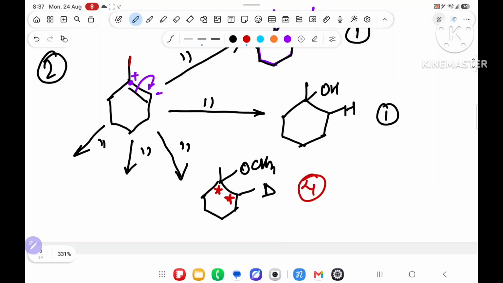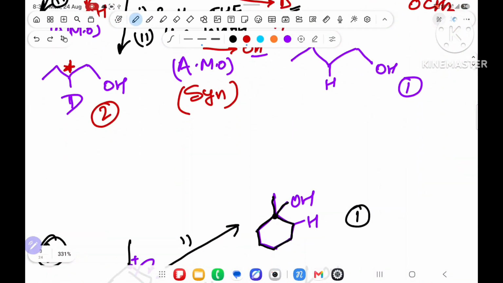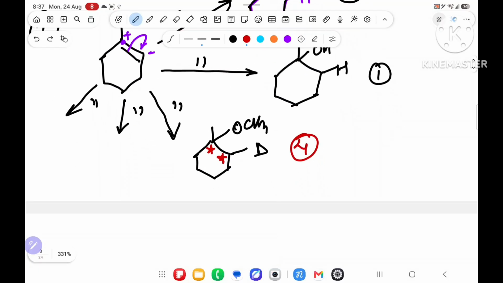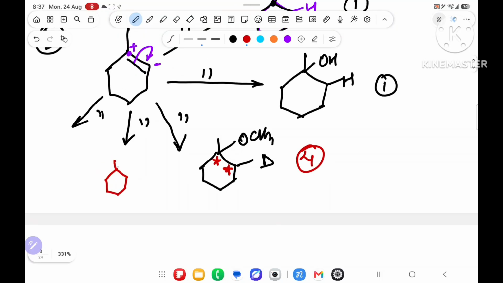The problem is that we didn't know whether this methyl is on the base or on the dash. This methyl is where? Base or dash? So what will you say? That there is a possibility. Any one place, I will think that this methyl is on the base position. So what happened? H and OH have to attack by anti-Markovnikov. So H will come here, OH will come here.